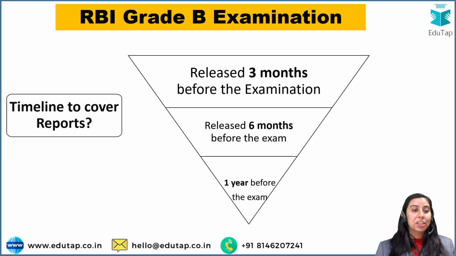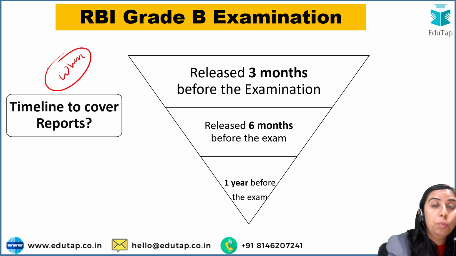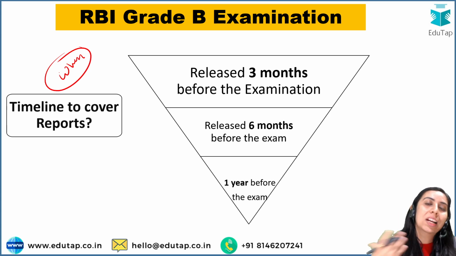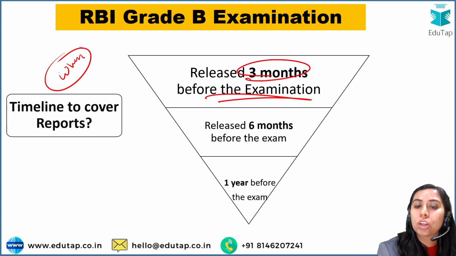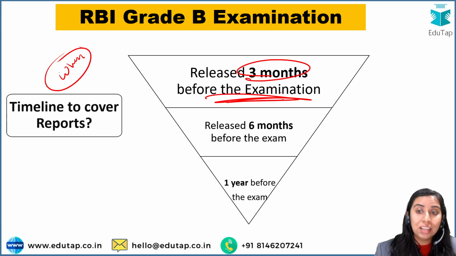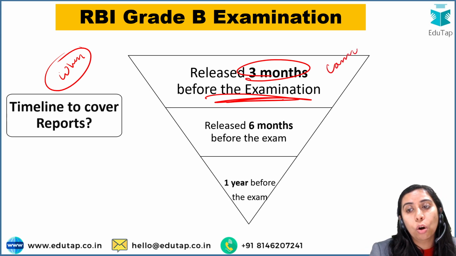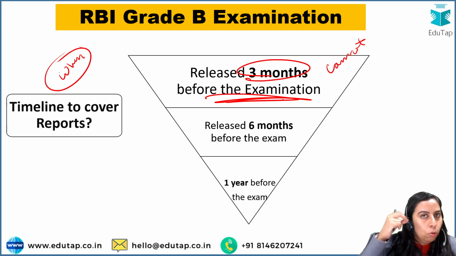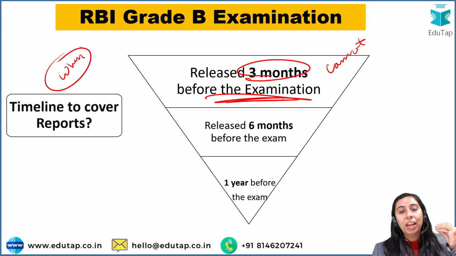Now guys, the next question is the timeline to cover reports. That is, how many reports shall I cover, for how many months? This priority table tells you that reports released 3 months before the examination are most important. That means you cannot take the chance of not covering them. If a report is released by an international body, which is a public body, and it is related to your syllabus topic and released 3 months before the examination, you cannot ignore it. Why? Because there are very, very high chances of that being asked in your examination.